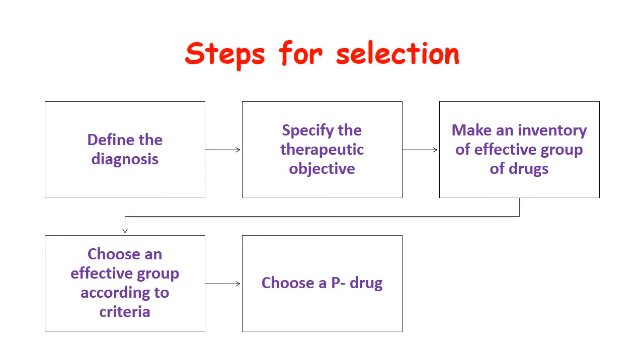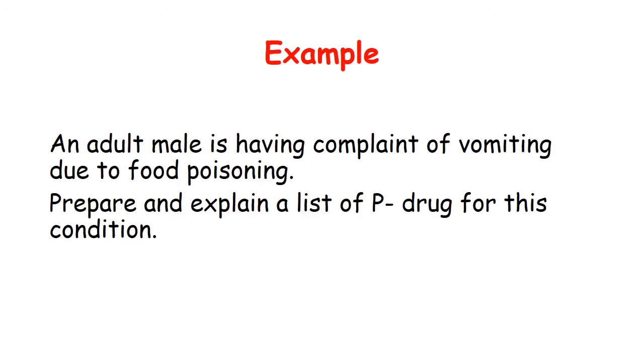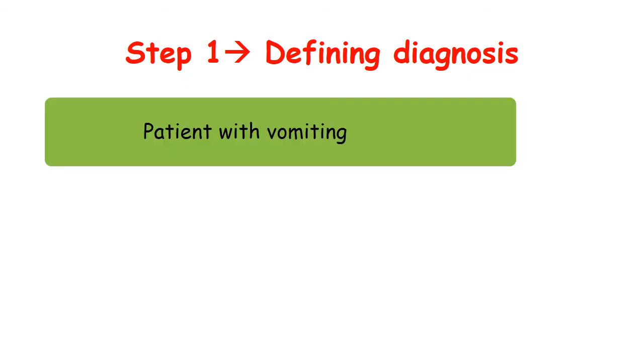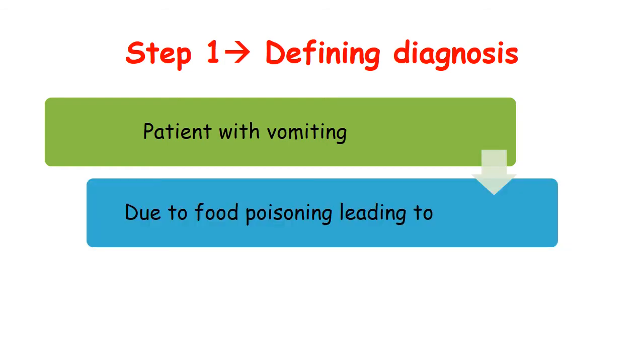Moving forward, I'll give you an example so that you can clearly understand how we can select a P-drug. So here's an example. An adult male has a complaint of vomiting due to food poisoning. You have to prepare and explain a list of P-drugs for this condition. Step 1, defining the diagnosis. The patient is coming to us with vomiting. We ascertain that this vomiting is due to food poisoning.